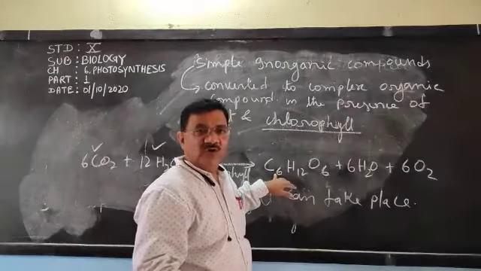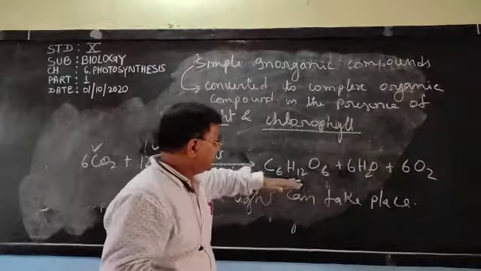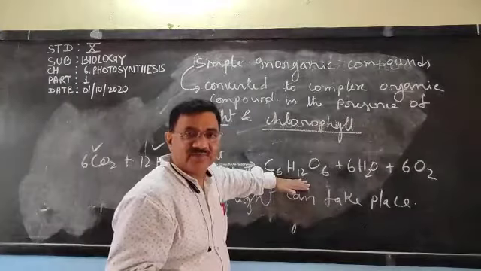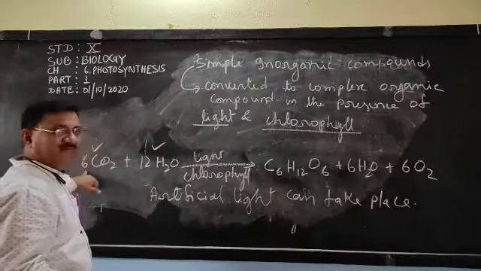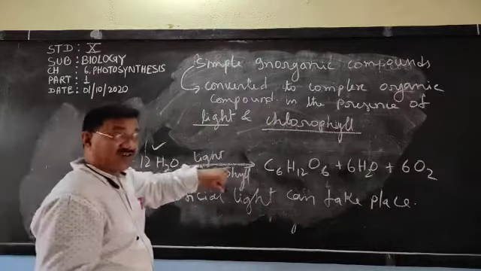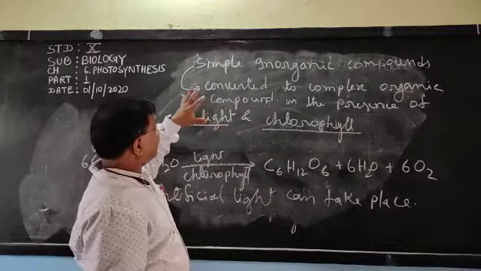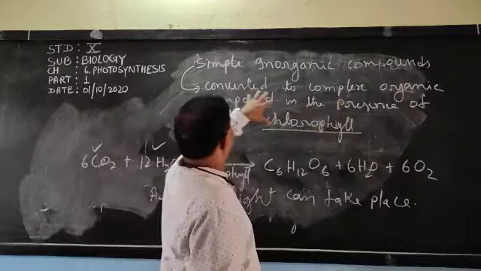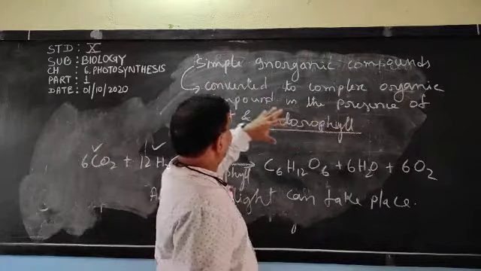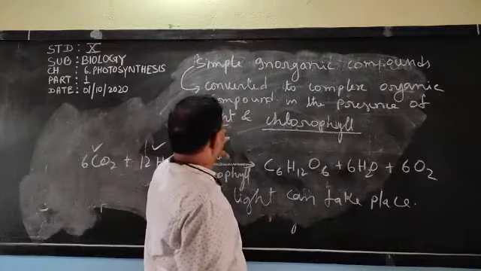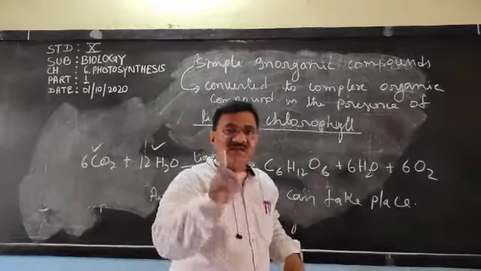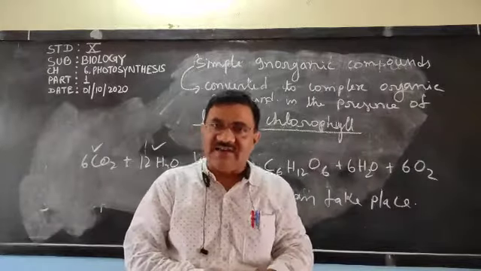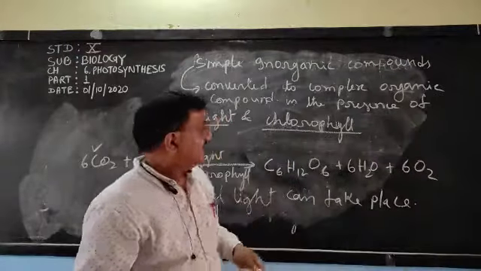The organic compound is glucose and it is complex. See its formula. Simple and complex. So a process in which simple inorganic compound is converted to complex organic compound in the presence of light and chlorophyll, that process is called photosynthesis.